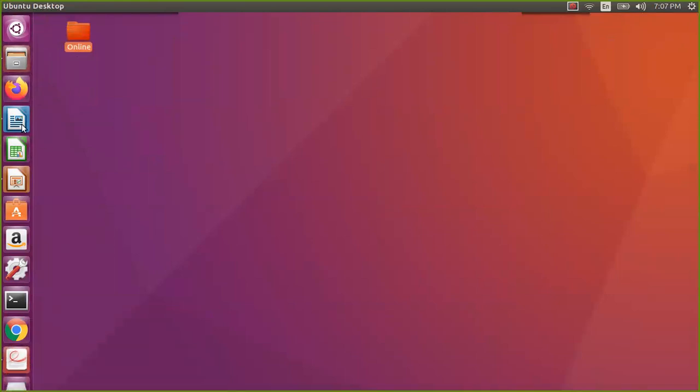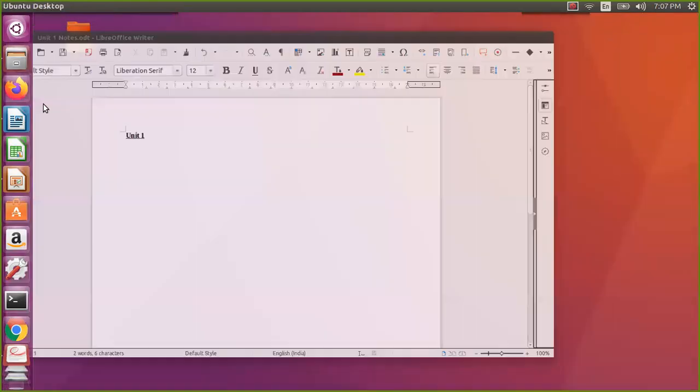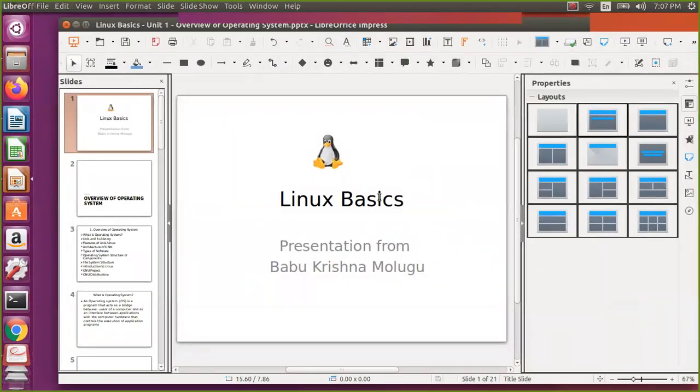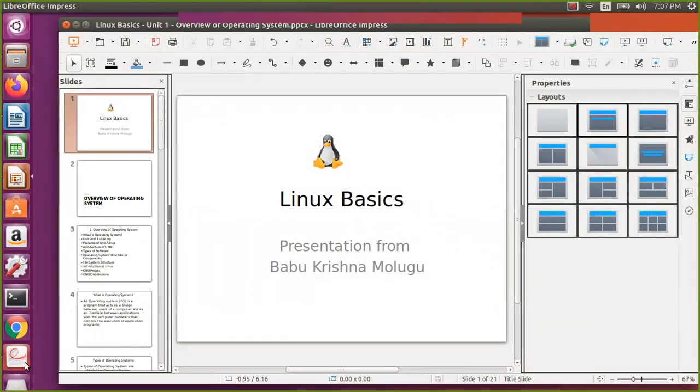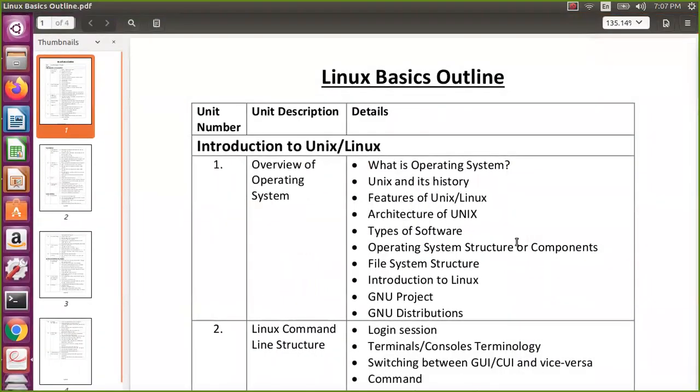As we have briefed in the previous video about the contents, just to recap, we have 20 units in the Linux basics, and as I said, don't worry about the number. Each unit will range from half an hour, some units maybe 20-25 minutes, to 1 hour, or more, 1 hour 10 minutes like that. On average it will be 14 to 15 hours of Linux basics, which is very, very important.